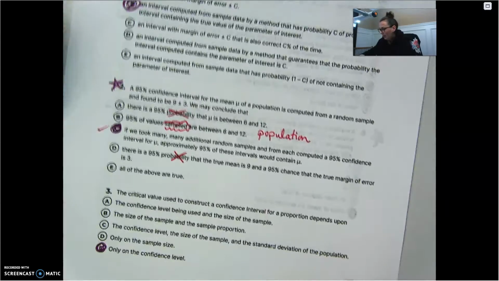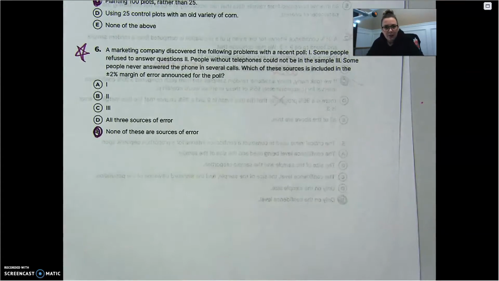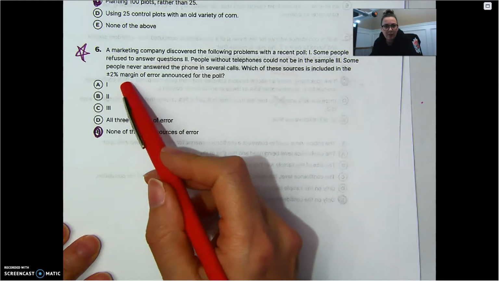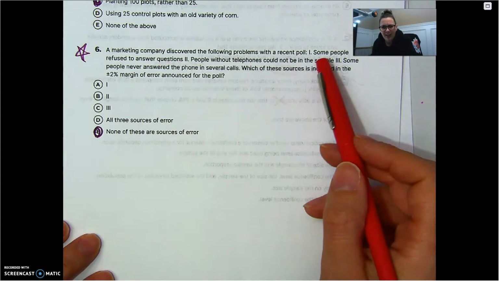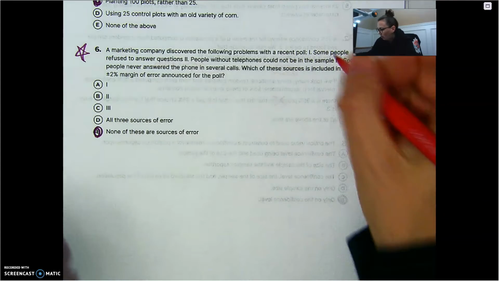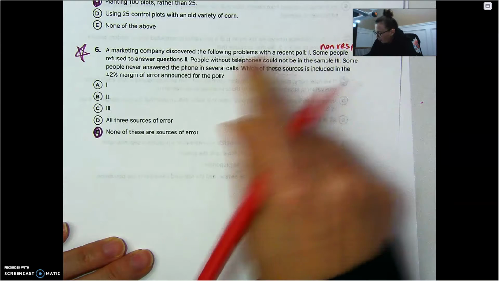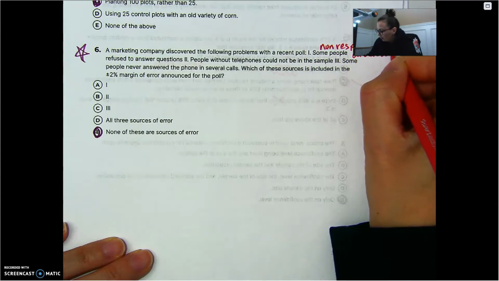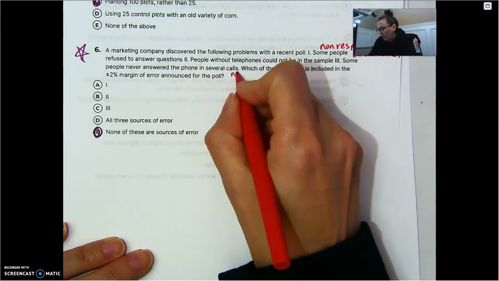All right, the next most missed was number 6. All righty, so let's see. Let me go backwards. Which of these sources is included in the plus or minus 2% margin of error announced for the poll? Okay. Some people refuse to answer questions. That's non-response bias. People without telephones cannot be in the sample. That's under coverage. Some people never answered the phone in several calls. Again, non-response.